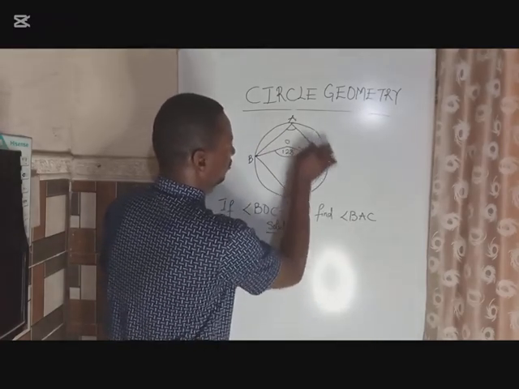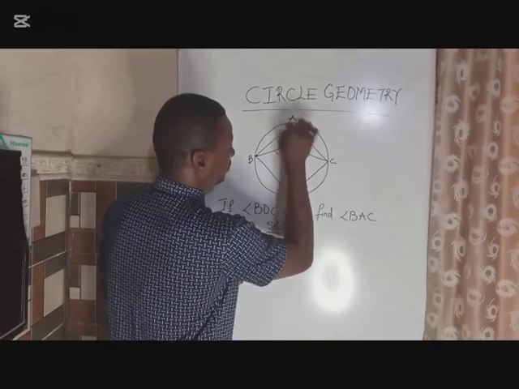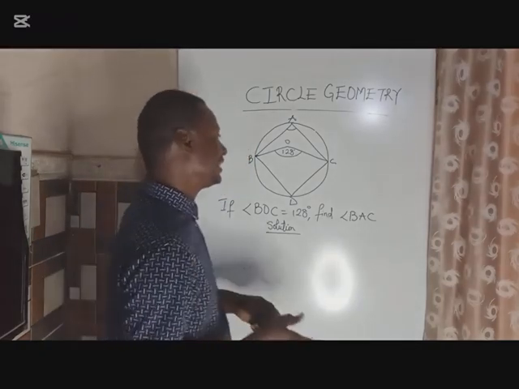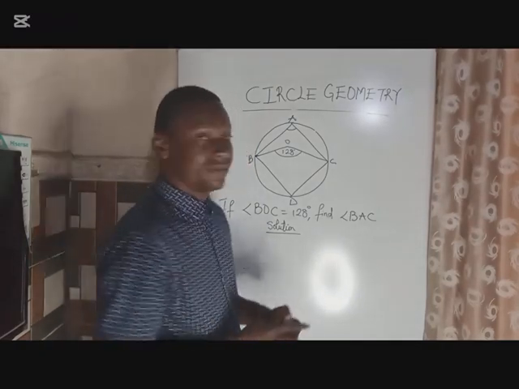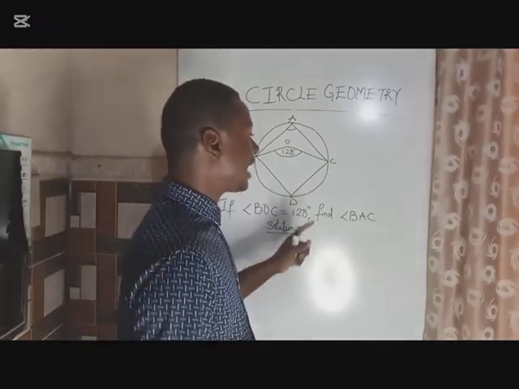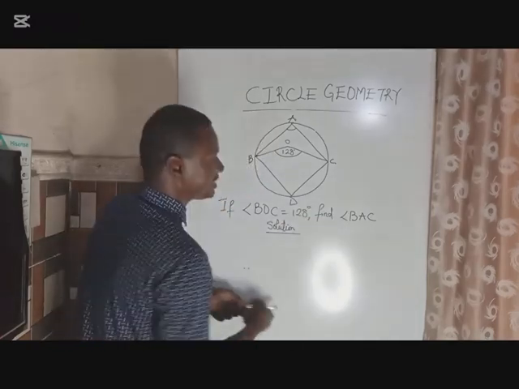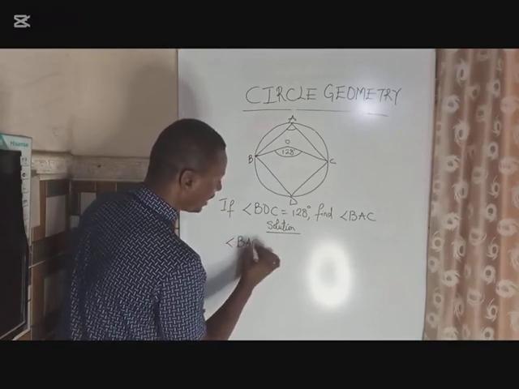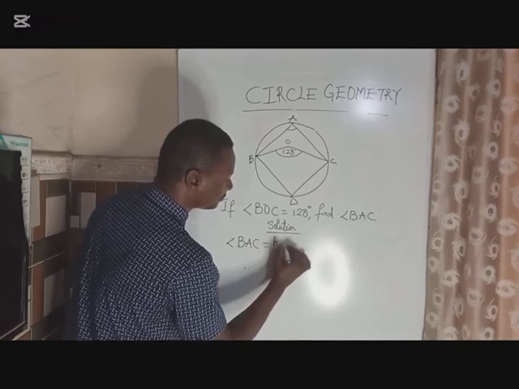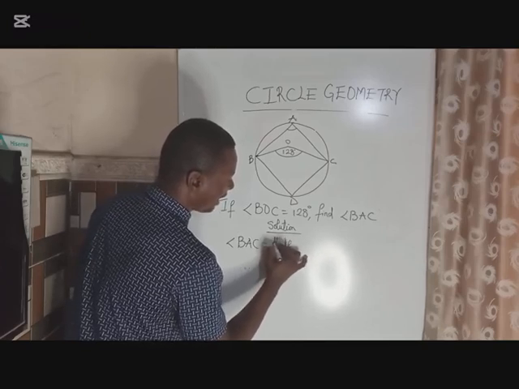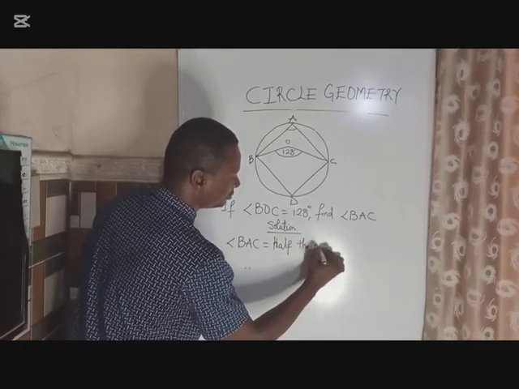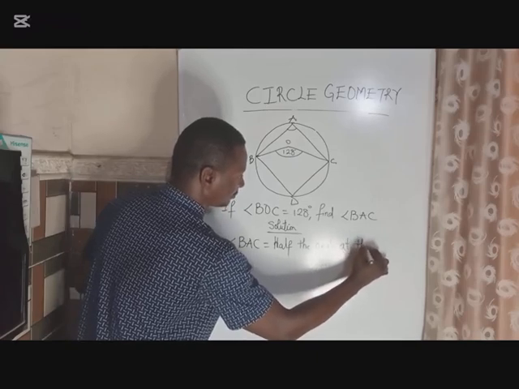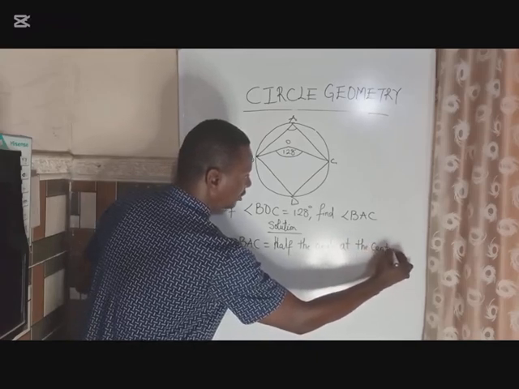Why is it the angle at the circumference? You can see, like I said, when two lines touch the body of a circle, it gives you the angle at the circumference. And we said in the theorem that the angle at the center of a circle is twice the angle at the circumference. So for this reason, our angle at the circumference, which is angle A, is going to be half the angle at the center.